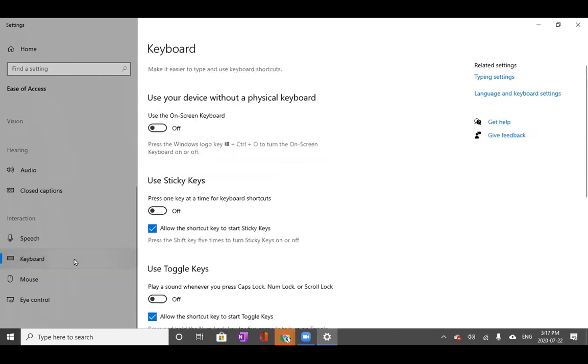Next, we have keyboard settings. In here, we have sticky keys, which you turn on if you have a tendency to hit certain keys accidentally. It will adjust to that, so you can turn that on and then choose keys that you often make mistakes with.